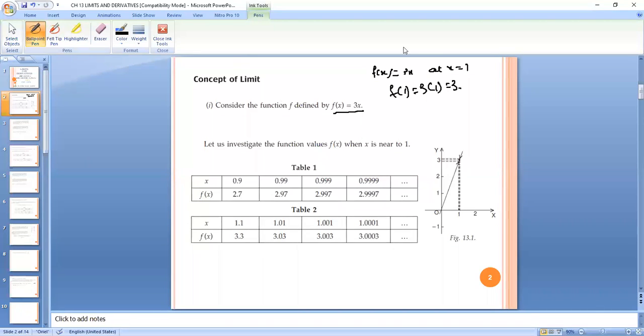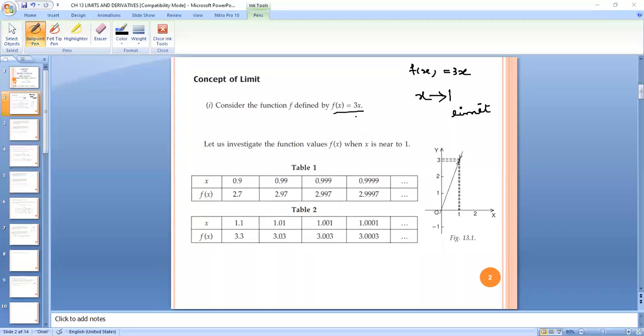This is the value of the function when x is equals to 1. But if I am saying find the value of f of x is equals to 3x when x is approaching to 1, this we say x arrow 1, limit of x is 1. X is limiting to 1, right?